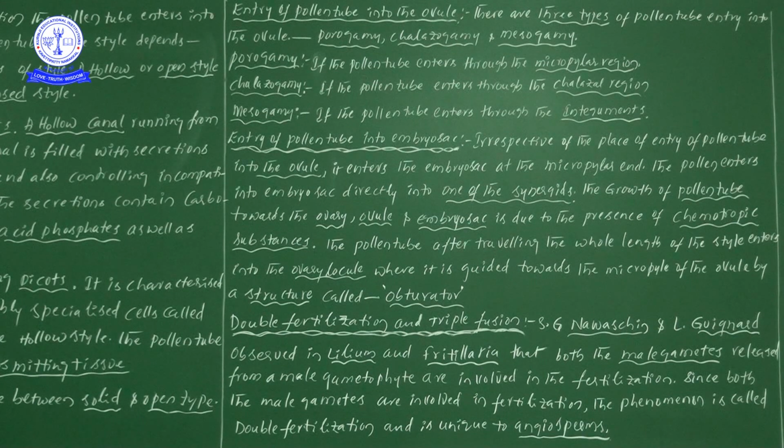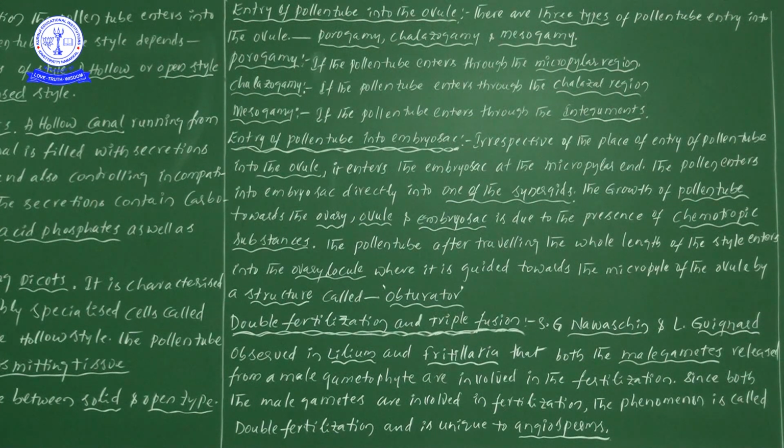The link of generations definitely starts from the zygote, which is why we take the zygote as the connection between generations. Later, after some divisions, the diploid zygote converts into an embryo.